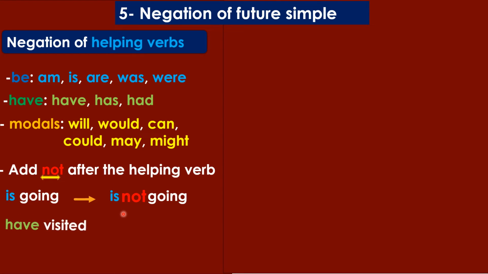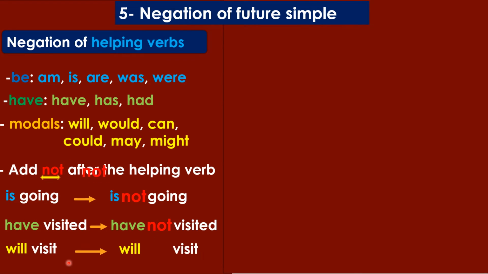Okay. Have visited becomes have not visited. I put not after the helping verb. Will visit becomes will not visit. Okay. So زي ما واضح قدامنا أي جملة فيها فعل مساعد في نفيها بحط not بعد الفعل المساعد.